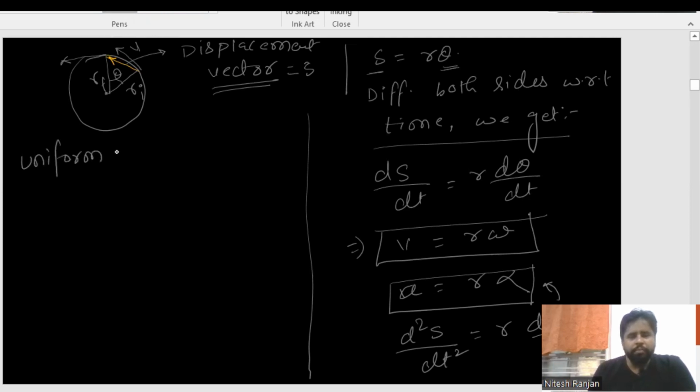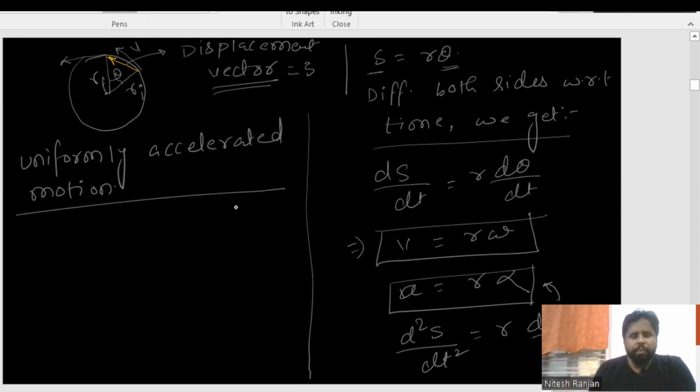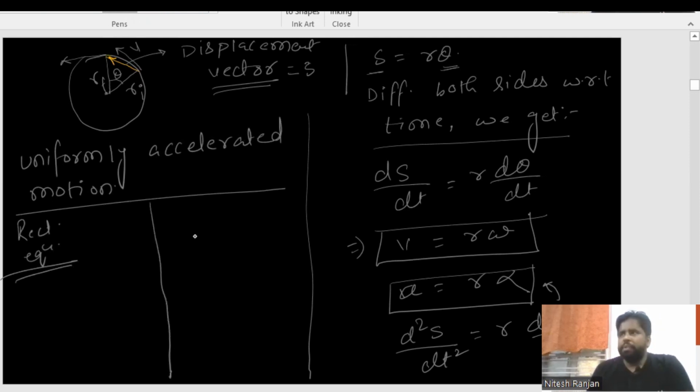Friends, we all know about rectilinear equations. We have nothing to do, we just have to correlate all the linear equation quantities with circular motion quantities, similar to what I am showing you here.